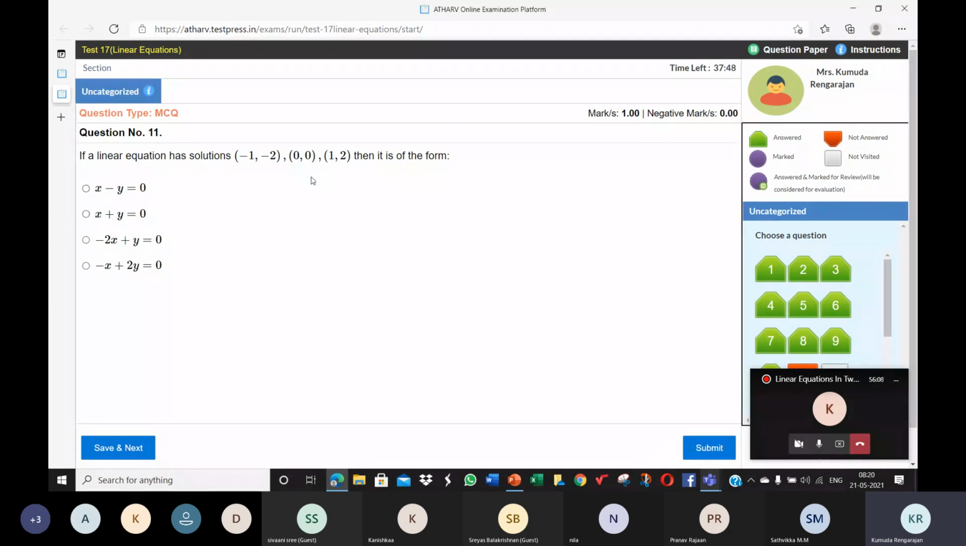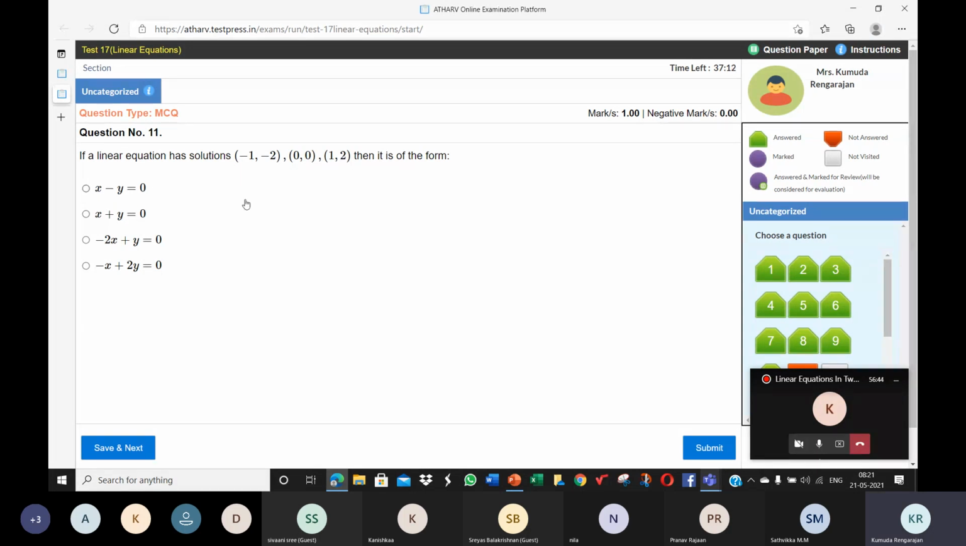Then x plus y is equal to 0. Just use x 1 and y 2 there. So 1 plus 2 is 3. The equation is not satisfied, so this is not possible. Then try here: minus 2 into 1, minus 2 plus 2, 0. When you use 1 comma 2 in these two equations, the equations are not satisfied. So that means these two cannot be the correct options.